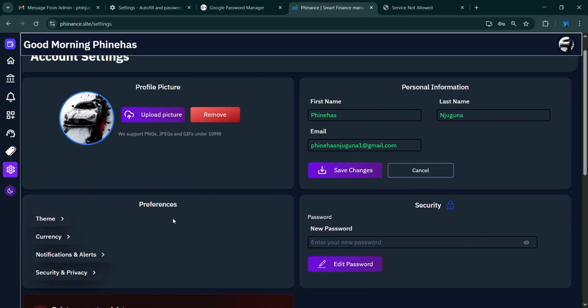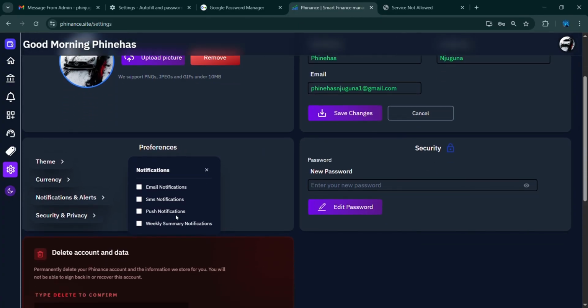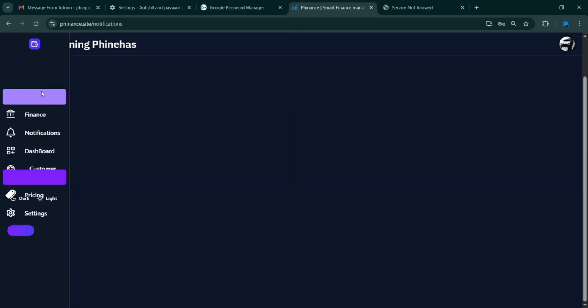You can also change your profile picture, your name, your email, your password, everything. Generally, you can just customize it. You can also select what type of notifications you want to get. That is the email notifications, SMS, push notifications, and the notifications are shown here in this notification tab.